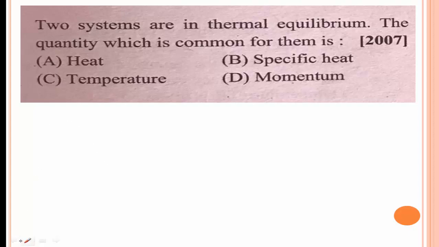Suppose you consider, according to the zeroth law of thermodynamics, these are the two systems. This is system A and system B. Two systems are in thermal equilibrium means this one is having the temperature T1, and this one is also having the temperature T1. These two systems have the same temperature. Suppose I say this is 30 degrees Celsius and this is also 30 degrees Celsius. The quantity which is common for two systems in thermal equilibrium is the temperature. Option C is the right answer.